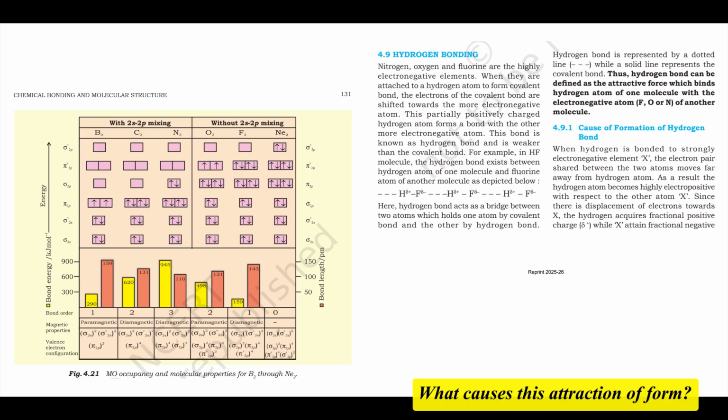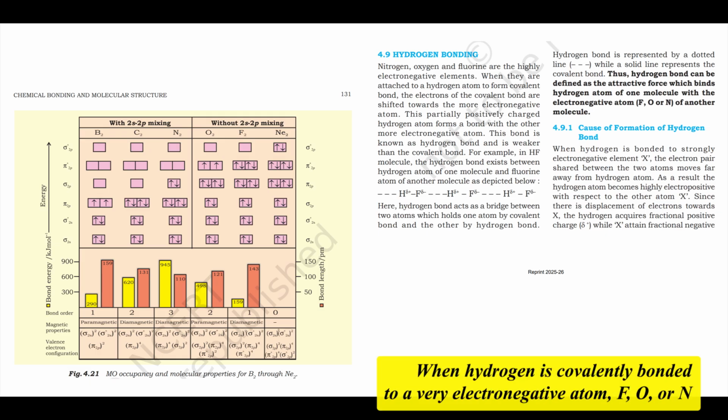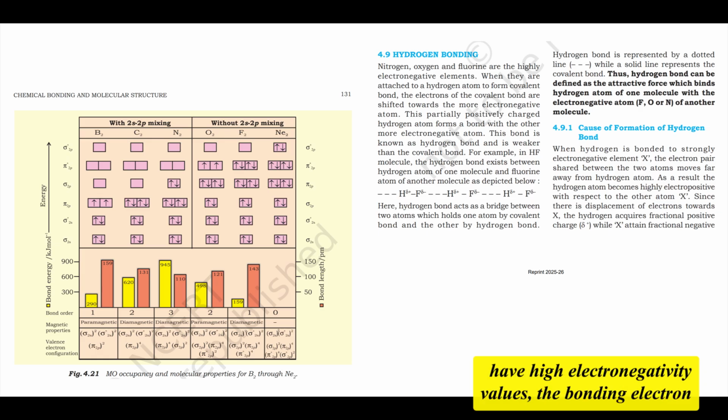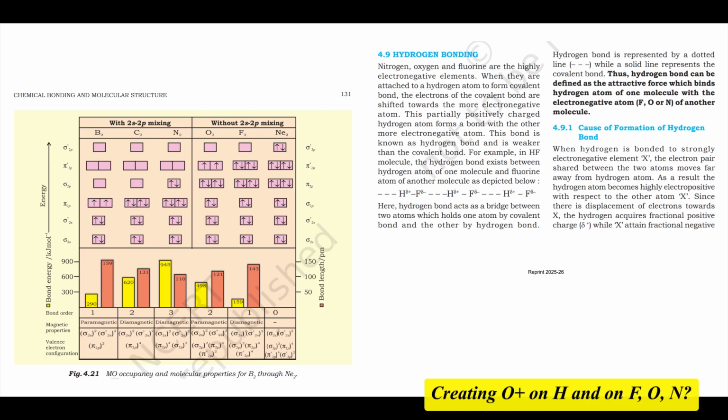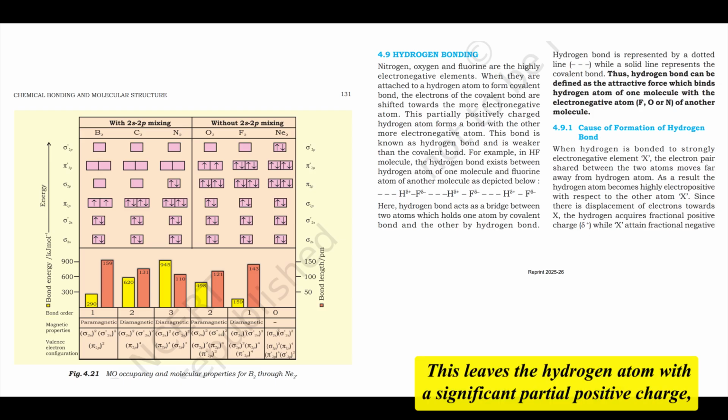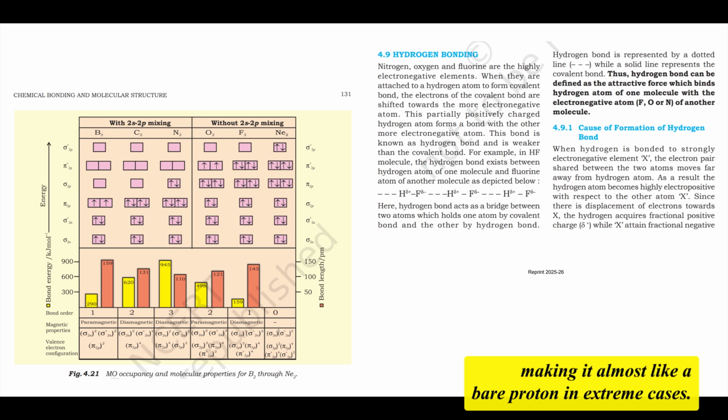What causes this attraction to form? Why specifically F, O, N? It arises directly from bond polarity. When hydrogen is covalently bonded to a very electronegative atom, F, O, or N, which have high electronegativity values, the bonding electron pair is pulled strongly towards that electronegative atom, creating δ+ on H and δ- on F, O, or N? Exactly. This leaves the hydrogen atom with a significant partial positive charge, making it almost like a bare proton in extreme cases. The electronegative atom gains a significant partial negative charge and usually has lone pairs of electrons.